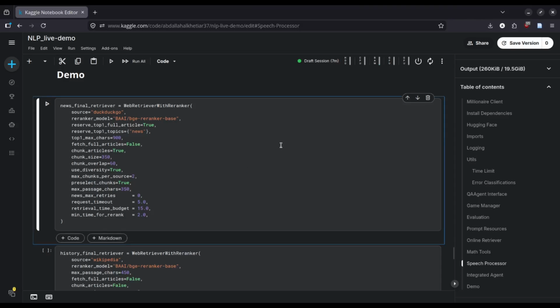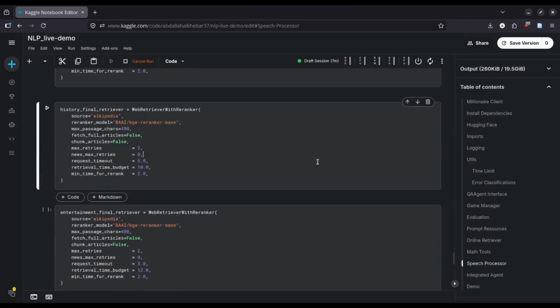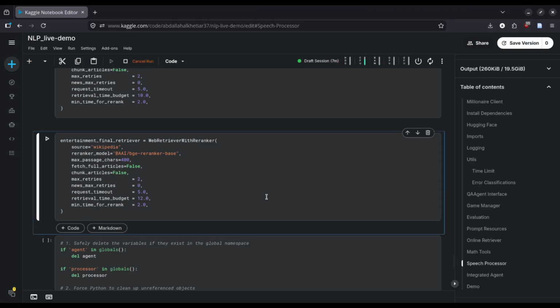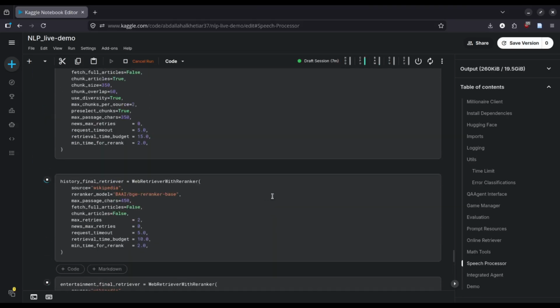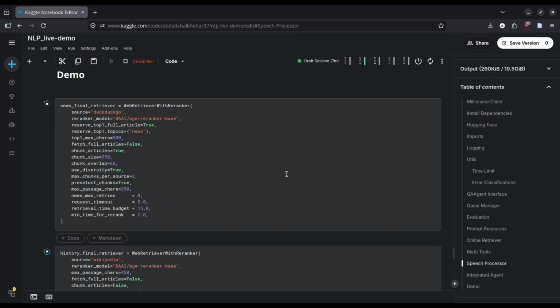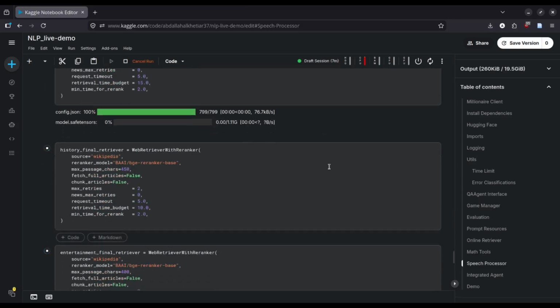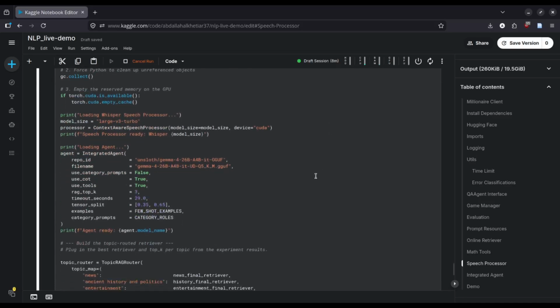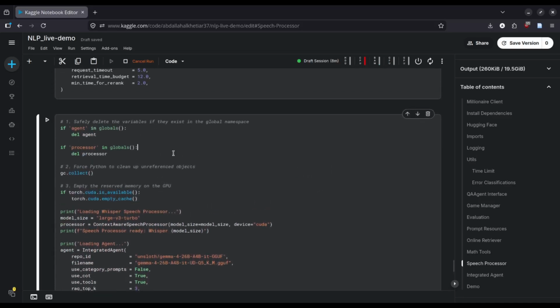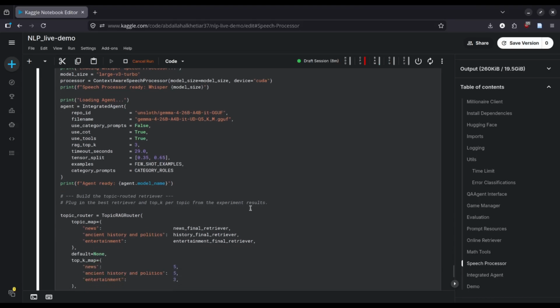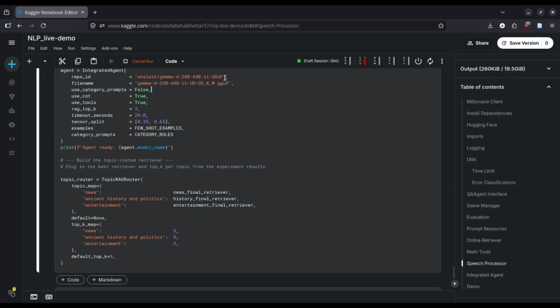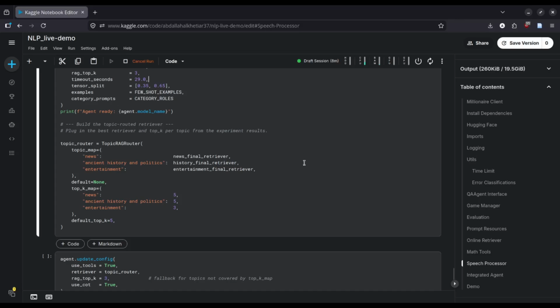Now we can finally start loading the models. First, starting with the retrievers. These are necessary for the retrieval augmented generation part. And then this part is necessary for defining the model that we are about to use. And we're using the 5-bit quantized Gemma 4 mixture of expert model.